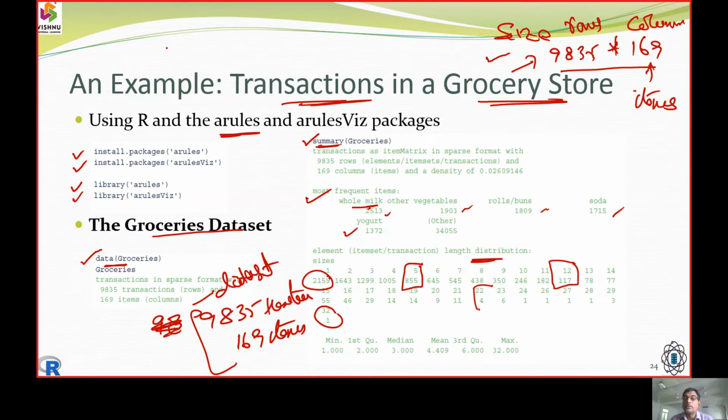So 3 items are common for 29 customers in the data set. That is the takeaway summary.